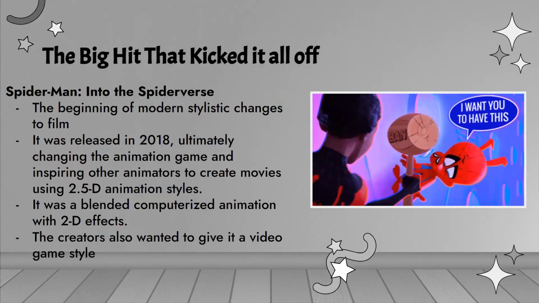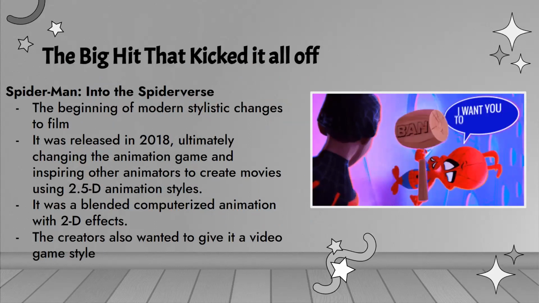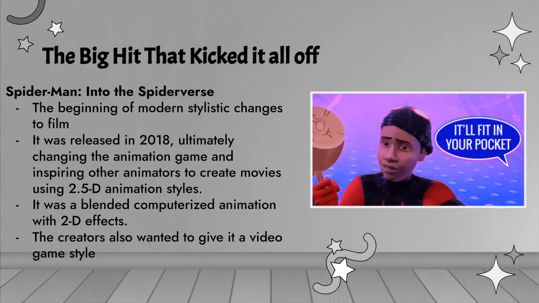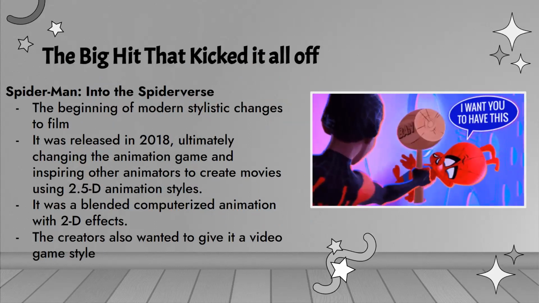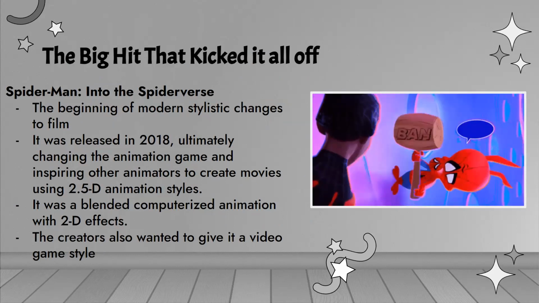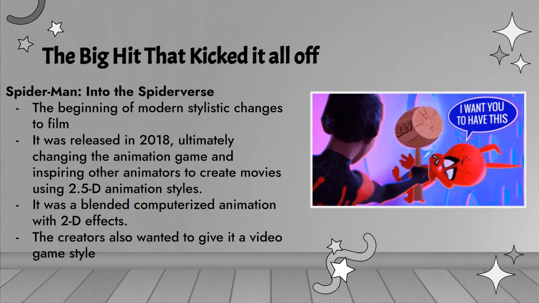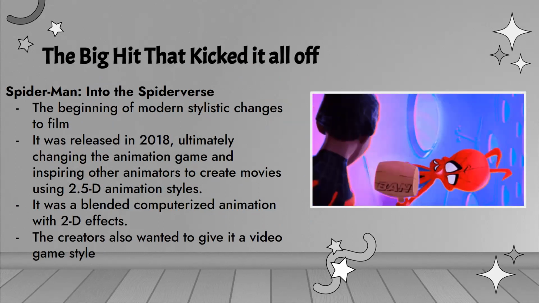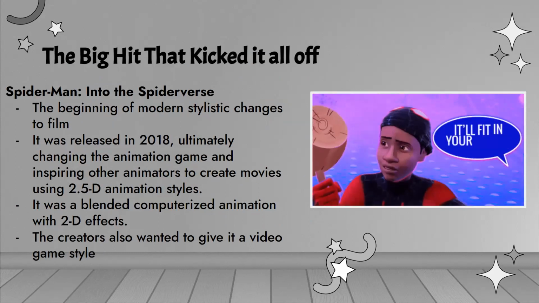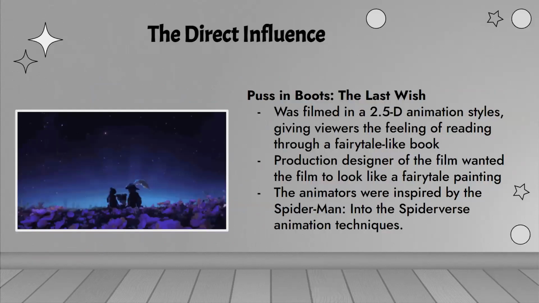It combines a 2D object in a 3D space to make it seem like it's a 3D scene. The big hit that kicked it all off, Spider-Man: Into the Spider-Verse, was the beginning of modern stylistic changes to film. It was released in 2018, ultimately changing the animation game and inspiring other animators to create movies using 2.5D animation styles. It was a blended, computerized animation with 2D effects. The creators also wanted to give it a video game style.